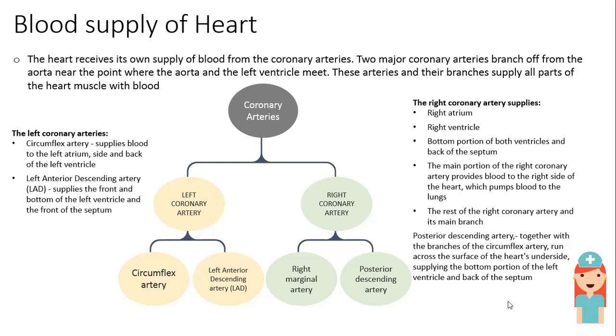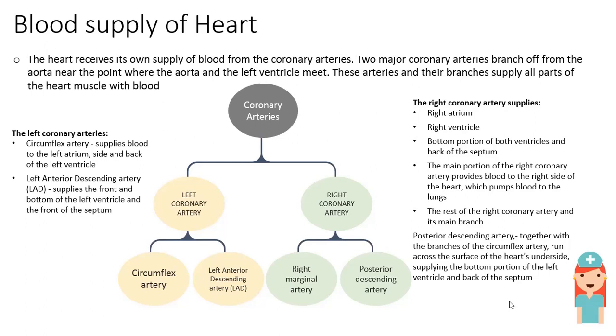I hope you understood the blood supply of the heart. There is a supply of blood from the coronary arteries, which are divided into the left coronary artery and the right coronary artery. The left coronary artery supplies blood to the left atrium and left ventricle, front, side and back.